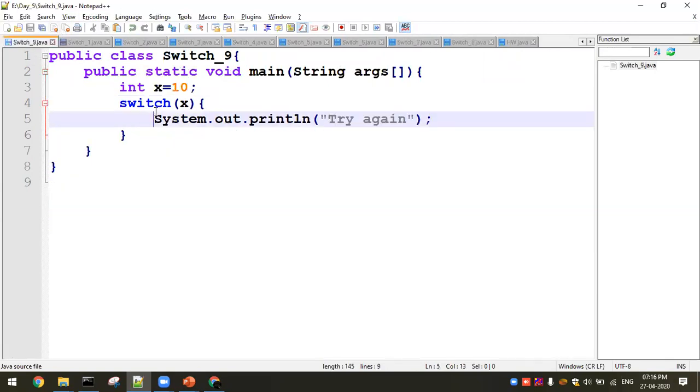The last limitation, even if the cases are not matched, you're supposed to give a default, because switch is going to expect some cases inside the switch statement. But if the case label is not there, you're supposed to give a keyword. Okay, this is how you will be defining switch cases. I hope everyone is clear with the switch case limitations. Okay, so let me go ahead with today's home assignment.